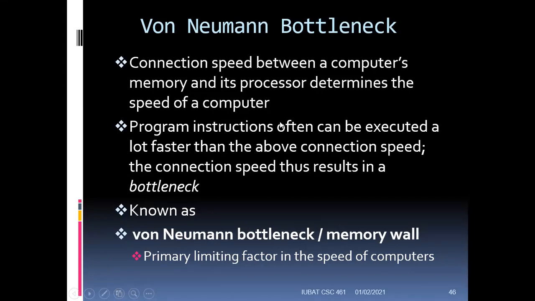So this is the idea of the von Neumann bottleneck. We have seen that it is divided into three parts. It has a memory where the instructions are stored, and we fetch those instructions from memory and then execute them. So if the memory cannot fetch at the same speed as the CPU, in that case the CPU has to wait, just like the example that I gave with the road. Think about the road as the CPU, but the bottleneck is the memory. So that's the problem with the von Neumann bottleneck.